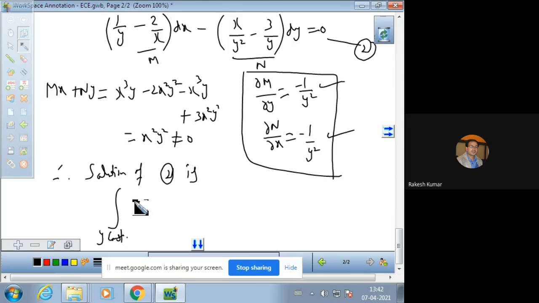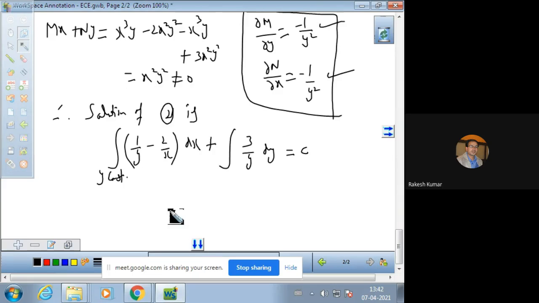Integration of M with respect to x, keeping y constant, that is integration of 1 over y minus 2 over x dx, plus terms of N not containing x. The first term contains x, so it cannot be taken here. It does not contain x, so it can be taken. So minus minus plus 3 over y dy is equal to constant of integration.